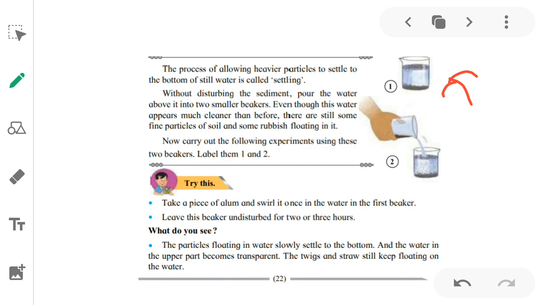So what do you see? You will find that the particles floating in water slowly settle to the bottom and the water in the upper part becomes transparent. The sediment is formed and the water in the upper part becomes clear. The twigs and straws still keep floating on the water.